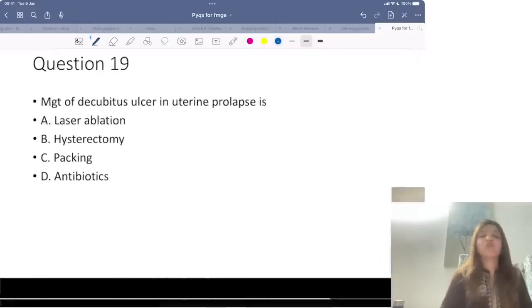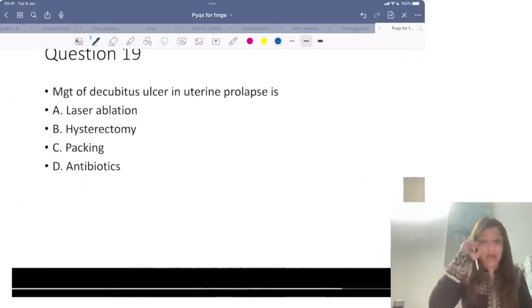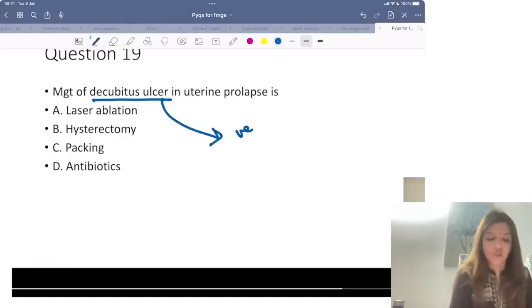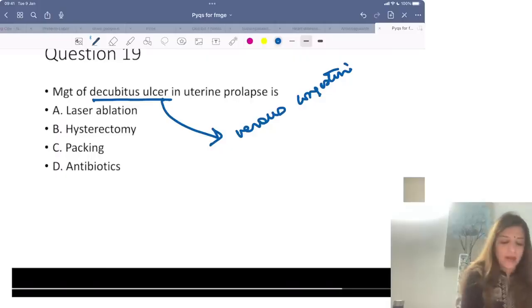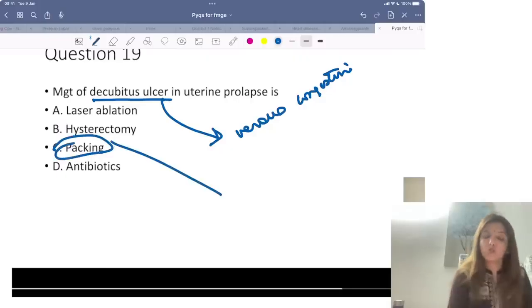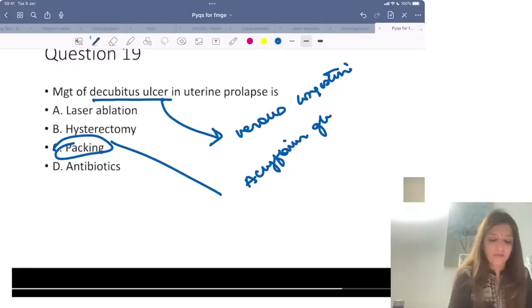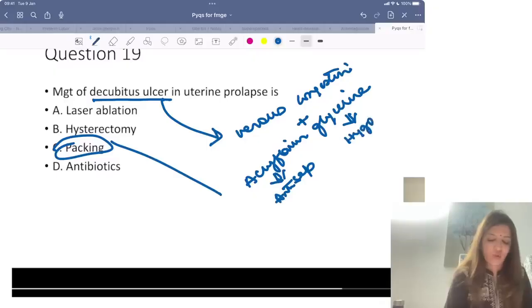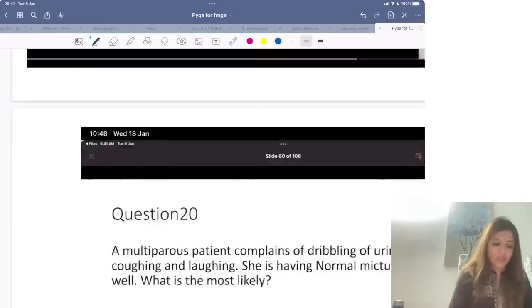Next question. Management of decubitus ulcer in a uterine prolapse. So why is there decubitus ulcer in a uterine prolapse? This decubitus ulcer is due to venous congestion. And how do you manage it? You manage it by doing packing. This packing, what are the things which you are using for packing? You are using acriflavine glycerine. Acriflavine plus glycerine. Acriflavine is an antiseptic agent and glycerine is a hygroscopic agent. Right? Next question.